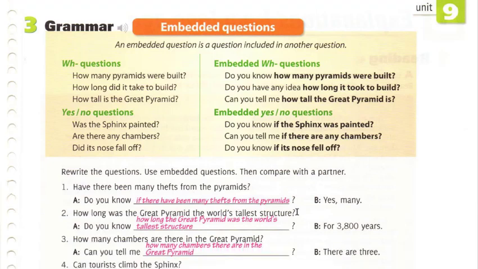Grammar, embedded questions. An embedded question is a question included in another question. Here we have two examples. We have a regular WH question and a question added to it before the WH question to indicate the embeddedment. So it's how many pyramids were built? Do you know how many pyramids were built? So it's the question before the embedded question.